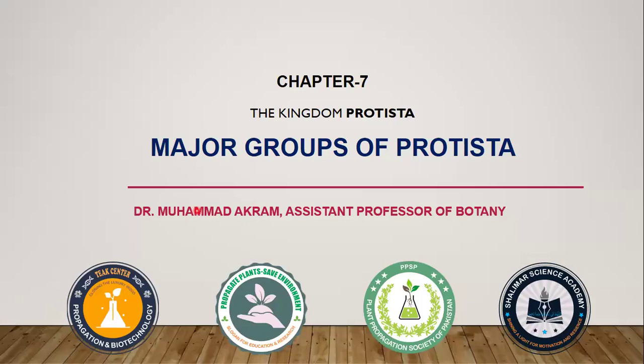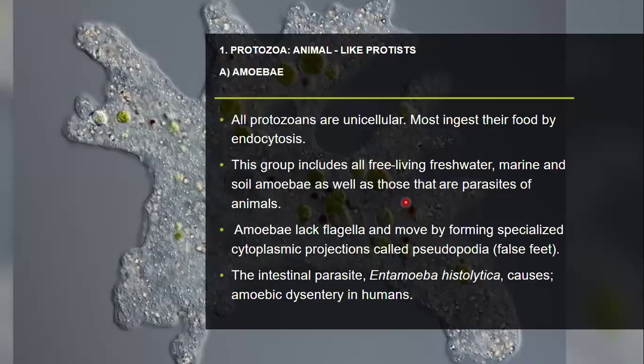Major groups of kingdom Protista. Today we will discuss the different types of groups that are included in the kingdom Protista. Number one, the protozoa, animal-like protists. This is the first type of the kingdom Protista. The protozoa are animal-like protists.